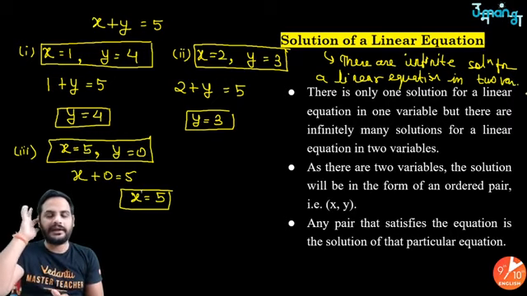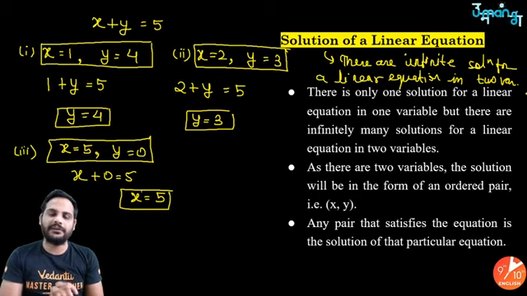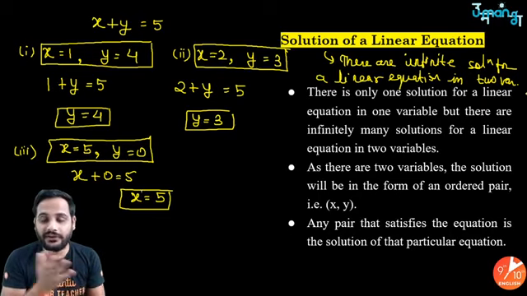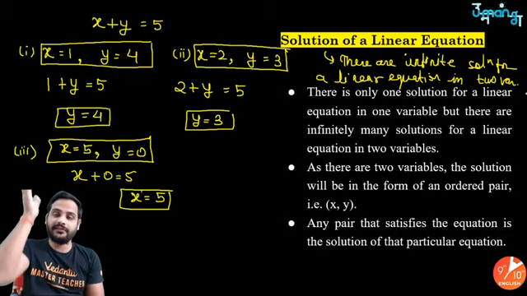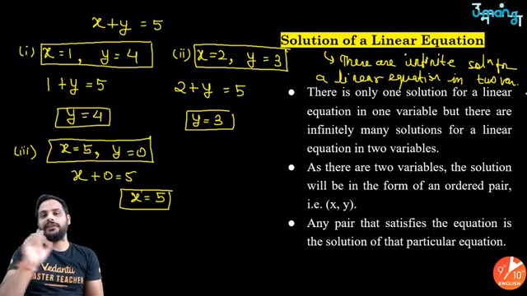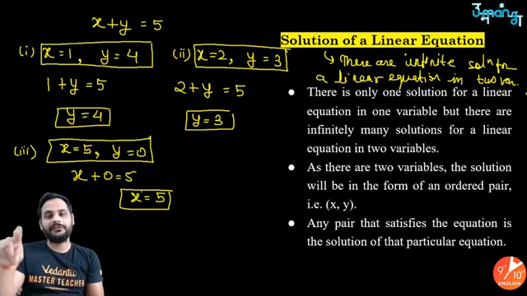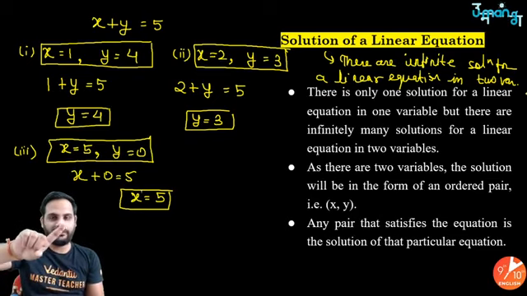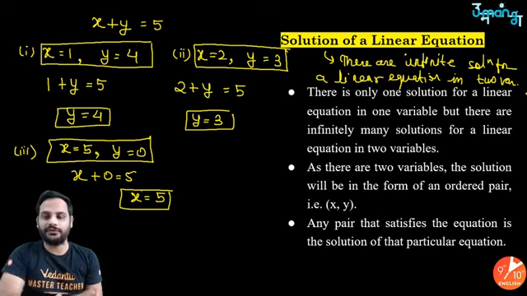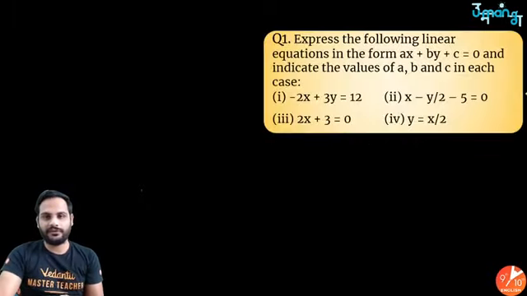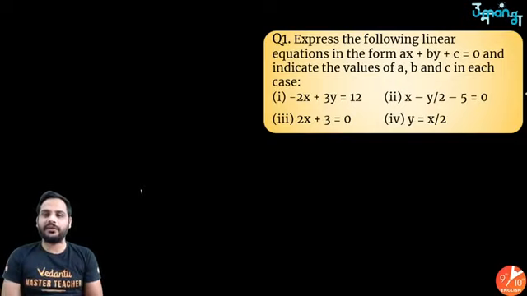They might ask you in this optional part, tell me how many solutions a linear equation in two variables has. So it has infinite solutions. But if you have a linear equation in one variable, which you have studied in your grade 8, only one solution. A linear equation in two variables has infinite solutions. Okay, now let's look at some of the questions.